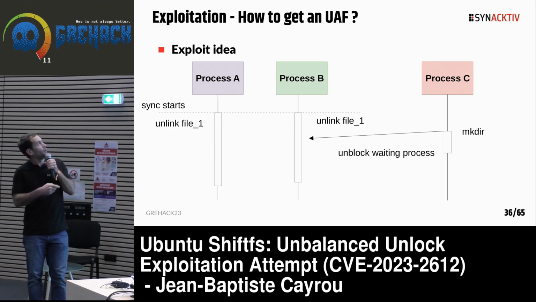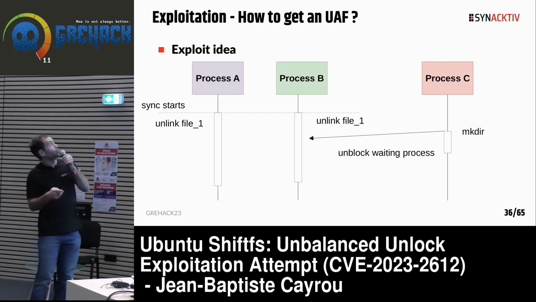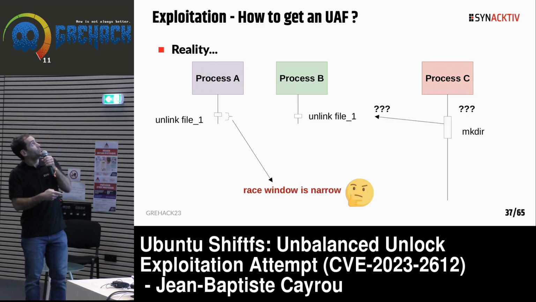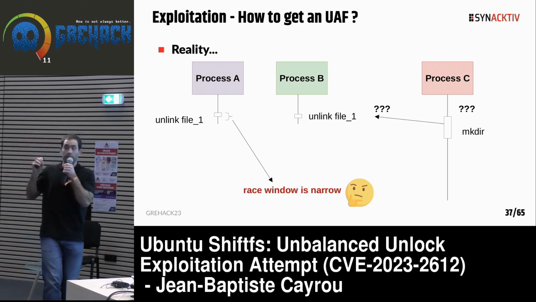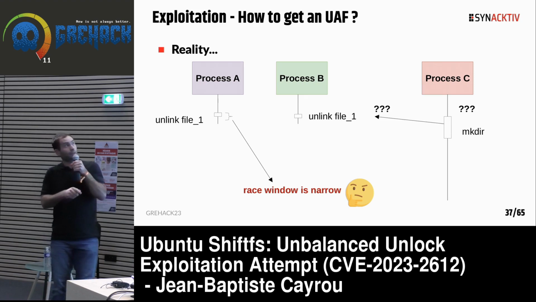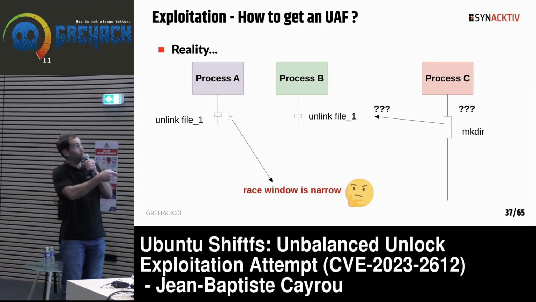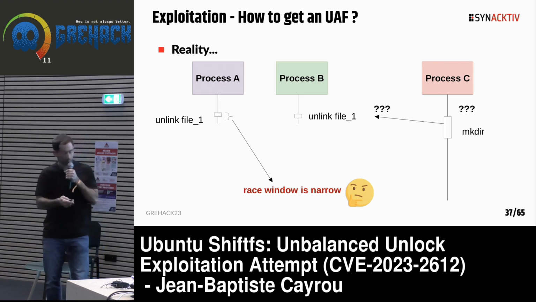Okay, so this is the exploitation idea. Quite simple. We have two processes, A and B, that are synchronized to run unlink at the same time. Then we call mkdir with process C to unblock the waiting process. It looks simple in theory, but in practice it's more complicated. The unlink operation is very short, so the race window is narrow. Another issue is that it's very difficult to synchronize process C to make the mkdir command happen at the perfect time inside the unlink operation.